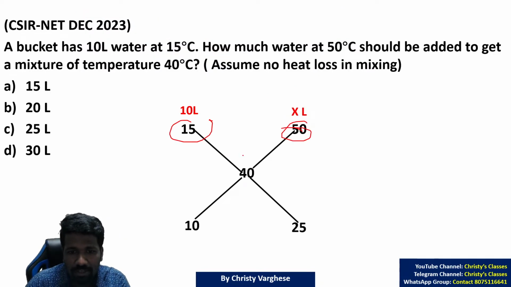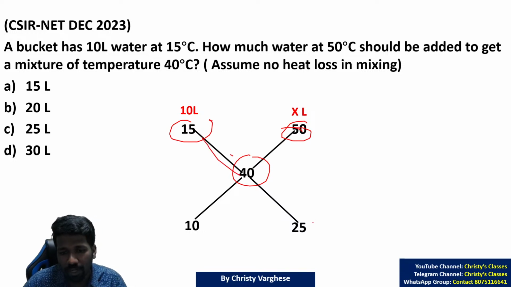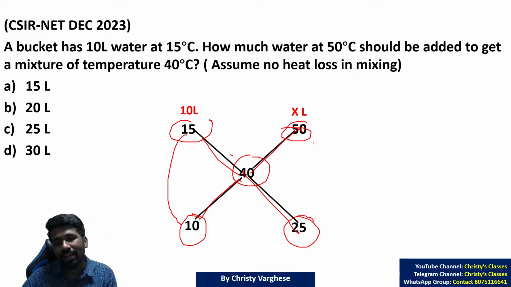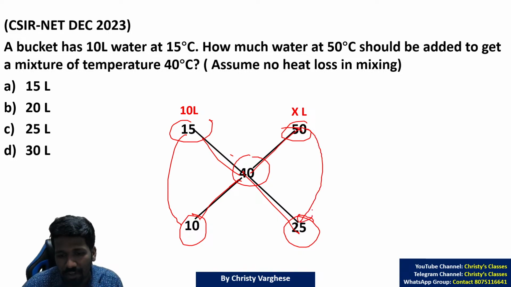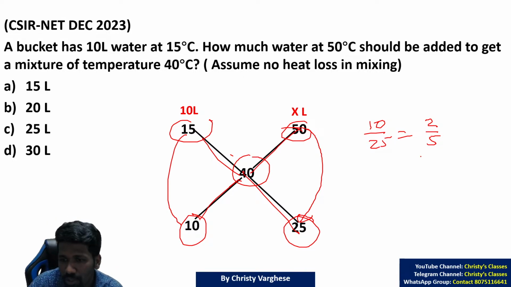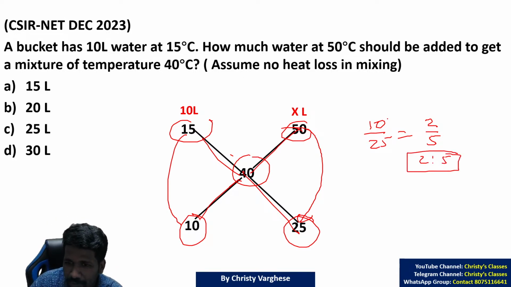15, 50 mixed to get 40 means 15 and 40 difference is 25, diagonally write it. 50 and 40 difference is 10, diagonally write it. So the first, 15 degrees Celsius water, should be 10 liter, then this should be 25 liter. So 10 by 25 or 2 by 5 when you cancel it. So 2:5 is the ratio, but that ratio is not needed because we already see this is 10, then this is 25. So 25 is the answer.